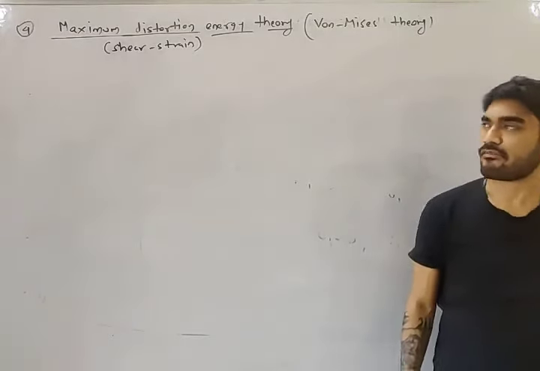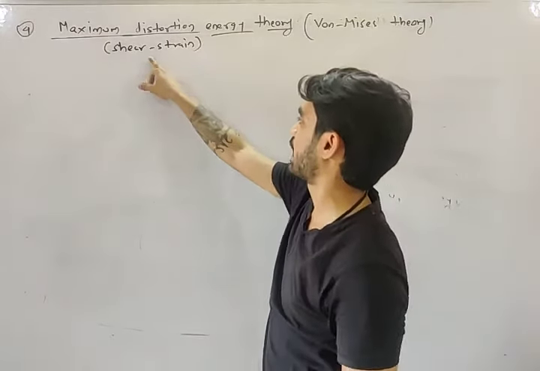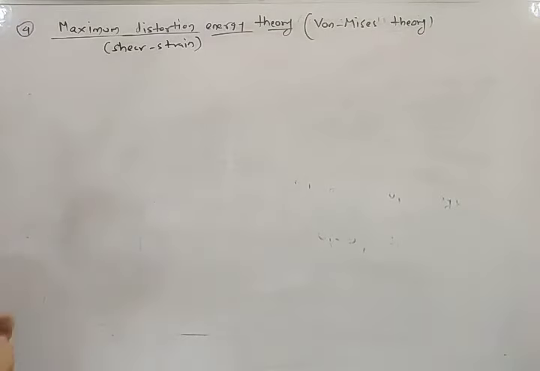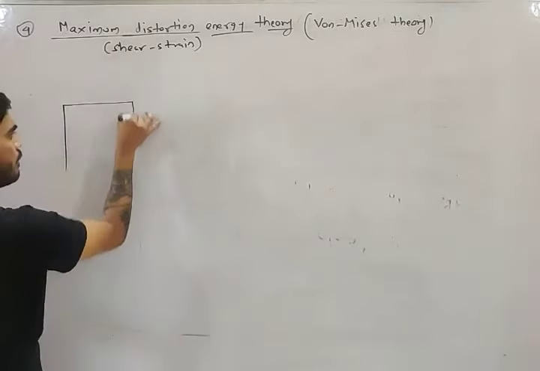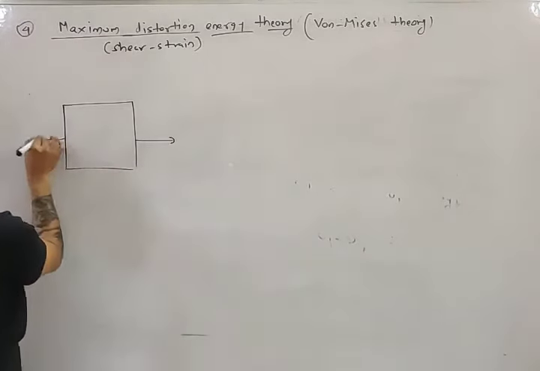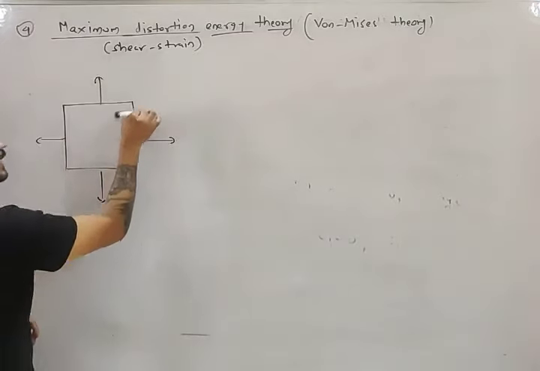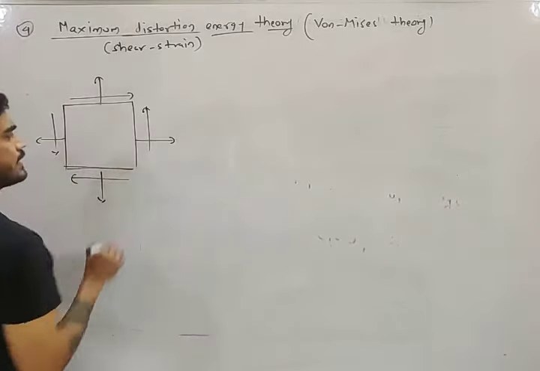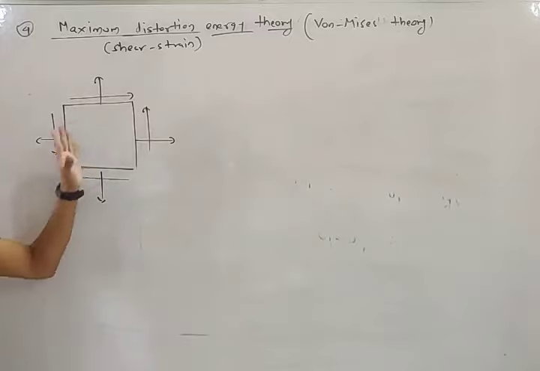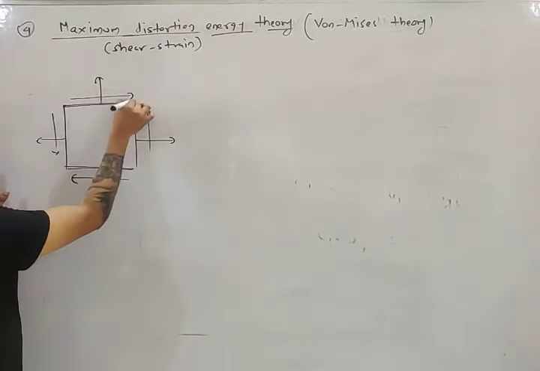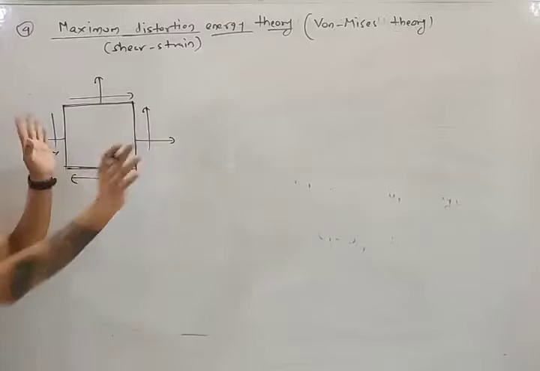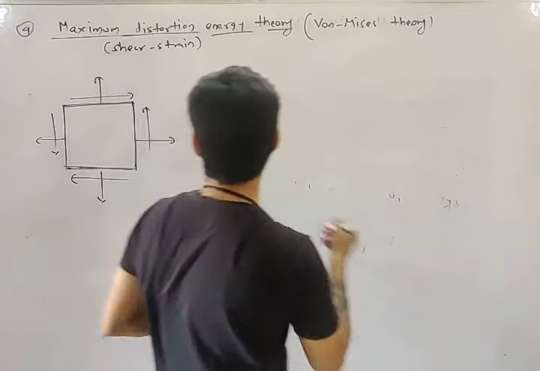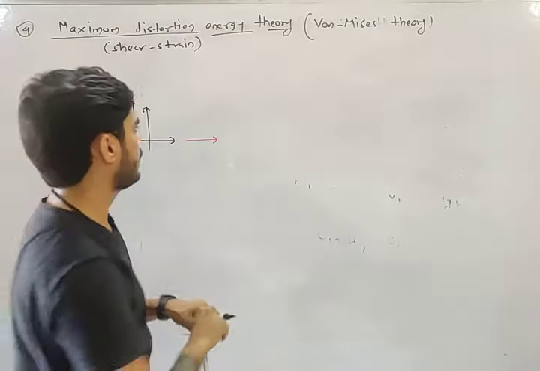In order to discuss that, first we need to understand what is distortion energy or shear strain energy. Okay, what is distortion? Let's first understand this. Let's say we have a machine element subjected to normal stresses as well as shear stresses. Now under the stresses, this machine element is going to deform. Let's say this is the element, a rectangular element, so this rectangle is going to deform. When it deforms, two things are going to happen.